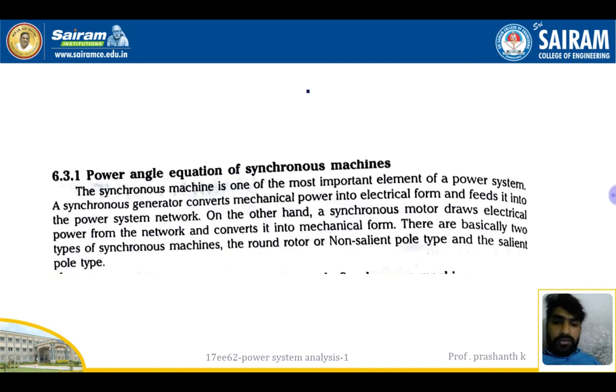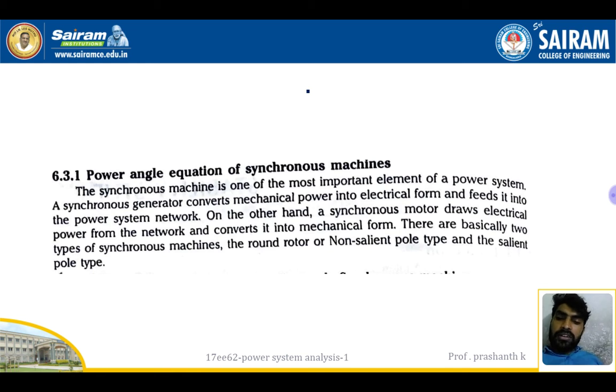And power angle equations of a synchronous machine. The power angle equation basically occurs in the rotor of the synchronous generator, the synchronous machine. A synchronous machine may be either a synchronous generator or a synchronous motor. A generator converts mechanical to electrical, and a motor converts electrical to mechanical. Particularly, why are they taking this synchronous machine here?